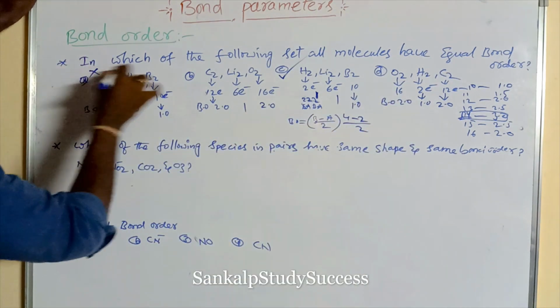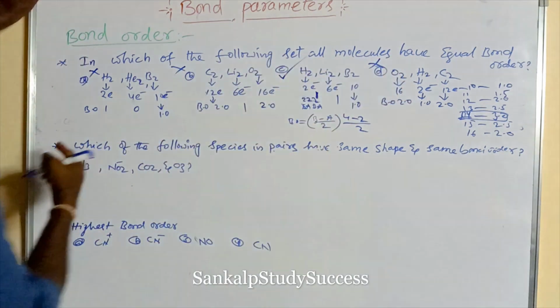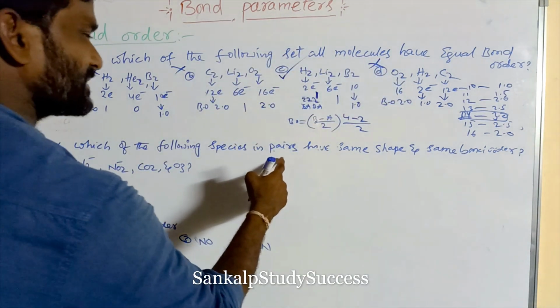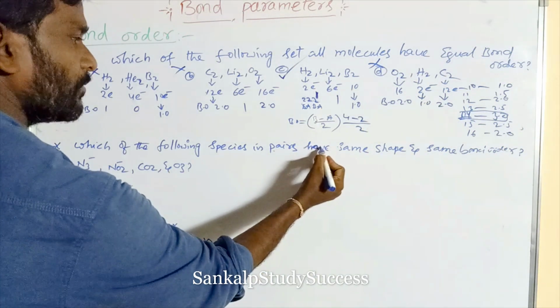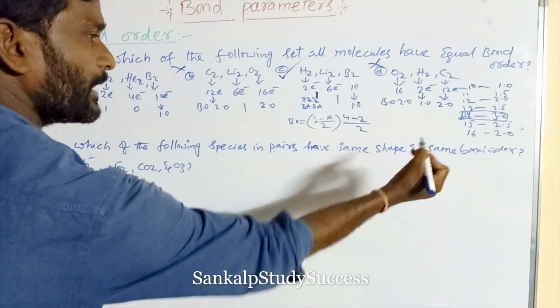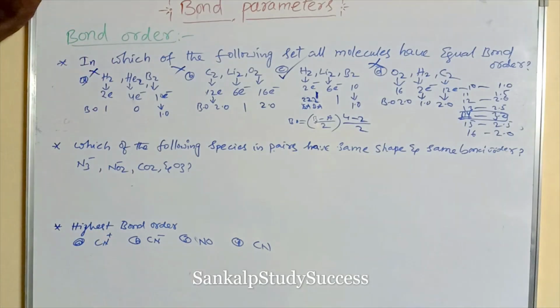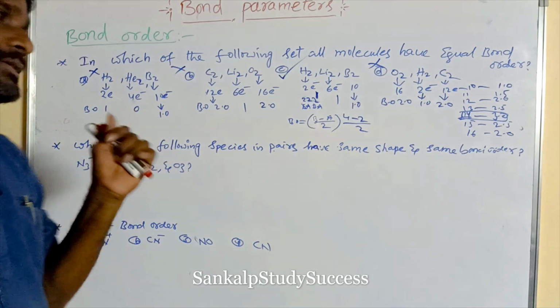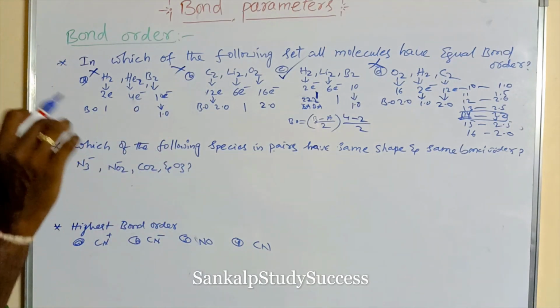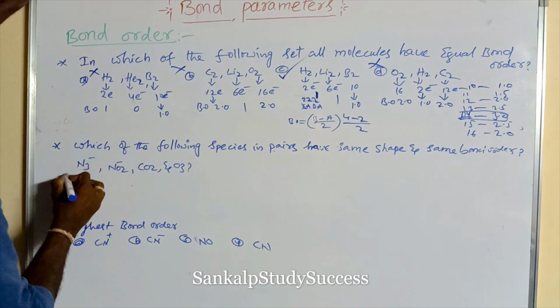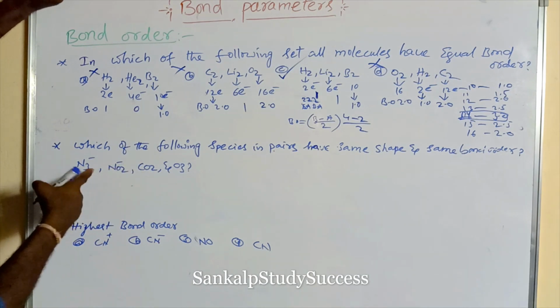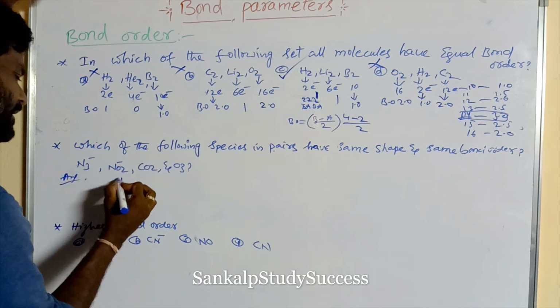Next question: which of the following species in pairs have the same shape and the same bond order? So for isoelectronic species, we know one thing: isoelectronic species have the same bond order and the same shape. Here some molecules and ions are given.